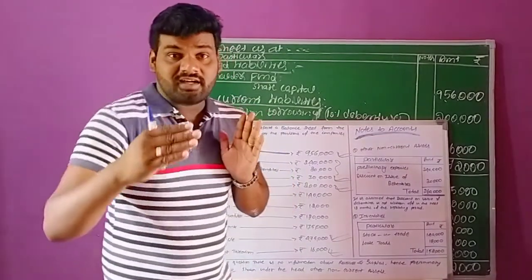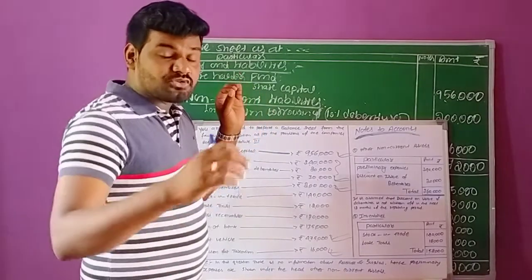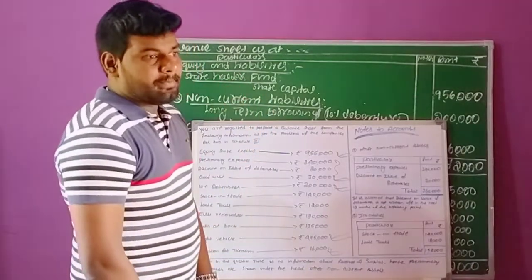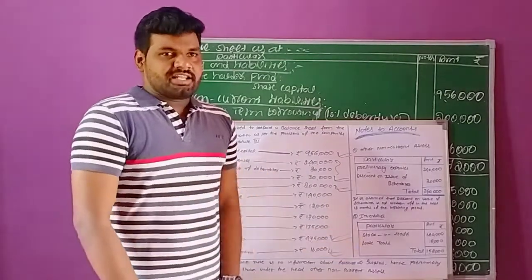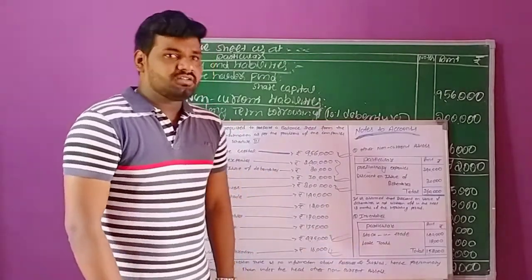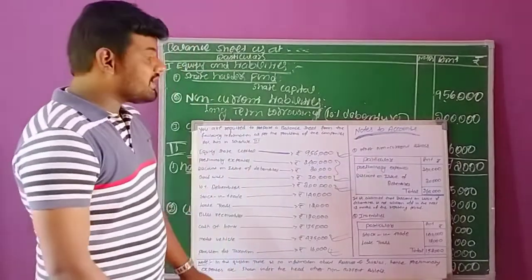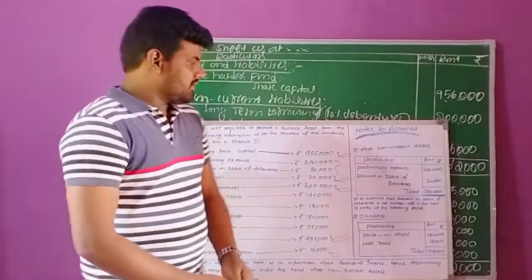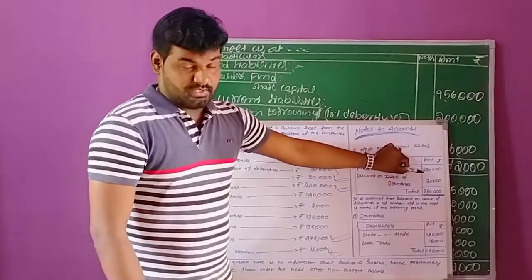Only when information regarding reserves and surplus is given can we record it there. Since there is no such information, these preliminary expenses will be shown under the head of other non-current assets. The first one is preliminary expenses, 2,40,000 rupees.